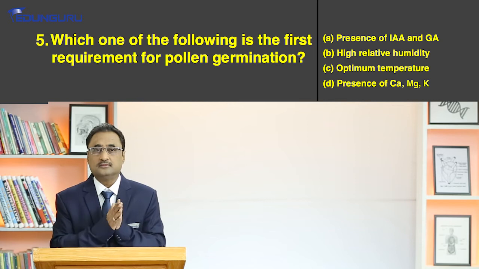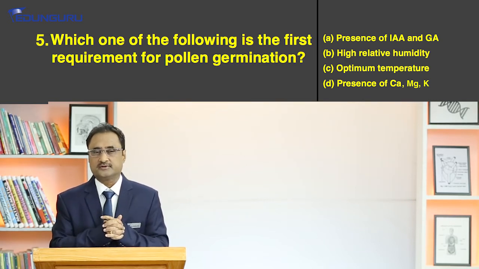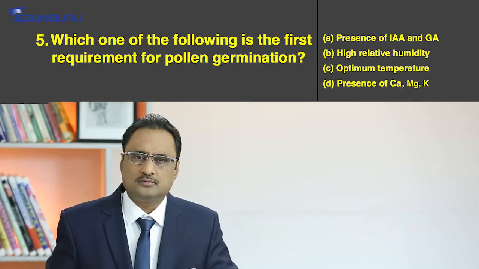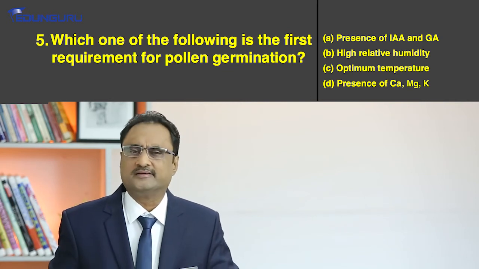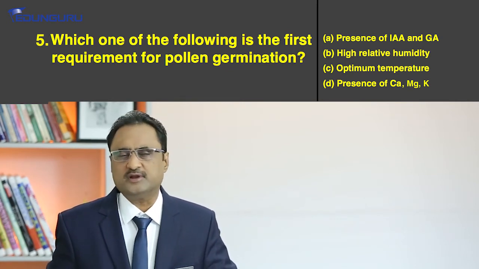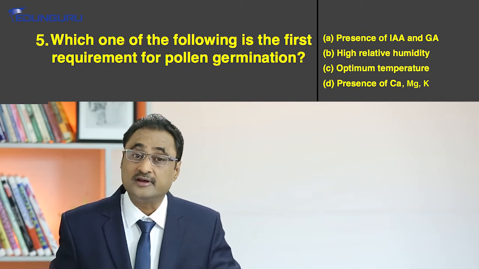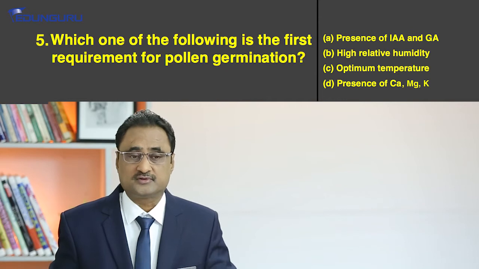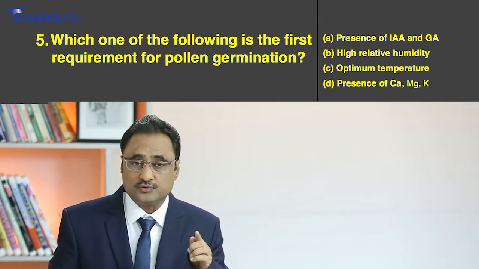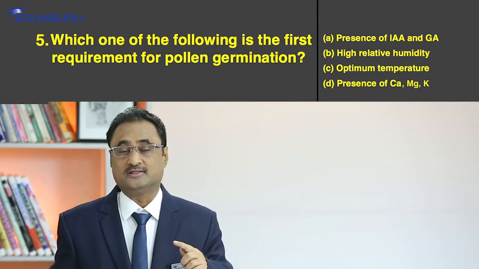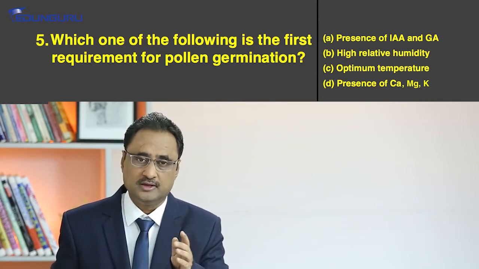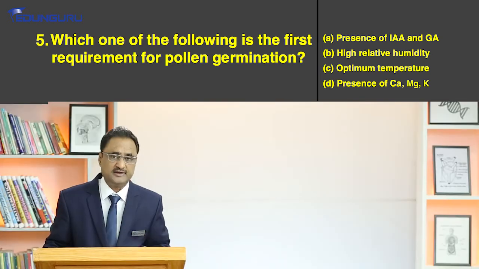Now once again, let's try to understand the sequence of events which leads to germination of the pollen grains on the stigma. The first and foremost thing which initiates the germination of the pollen grains is the relative humidity. It is the relative humidity that determines the penetration of the intine in the form of the pollen tube that comes out of the colpus.